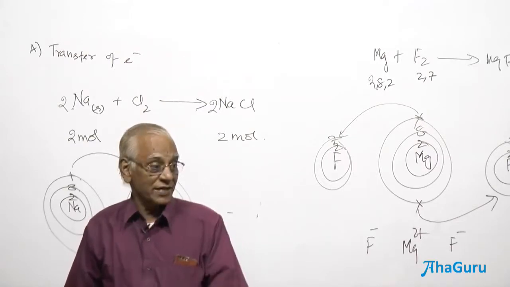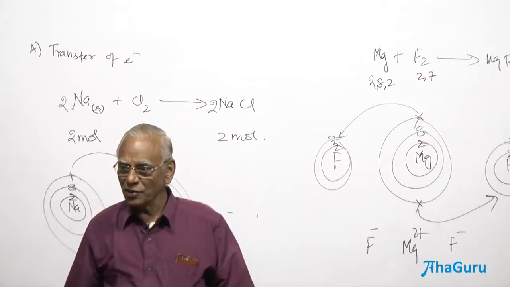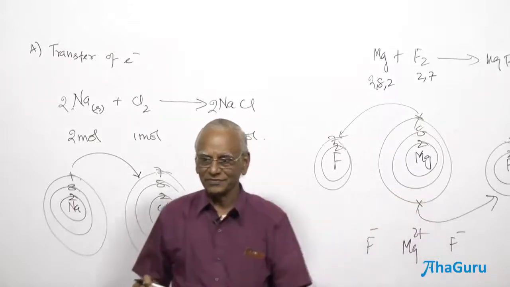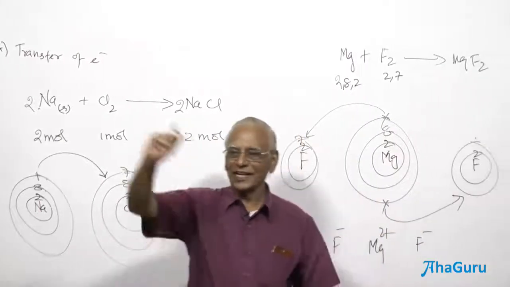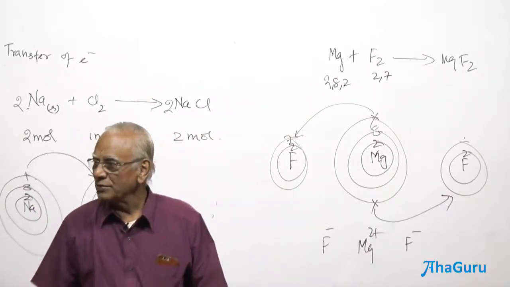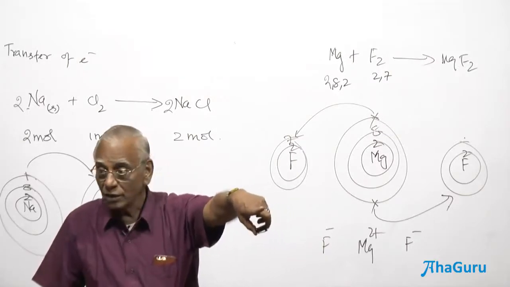It is a correct statement, but that does not explain this. What should be the statement to make it correct here? To balance the charges, in order to transfer the electron. 1 magnesium atom requires 2 fluorine atoms, or 1 mole of magnesium requires 2 moles of fluorine atoms.